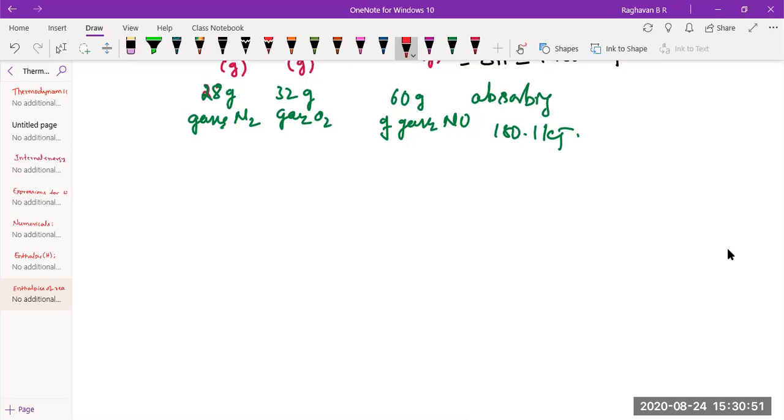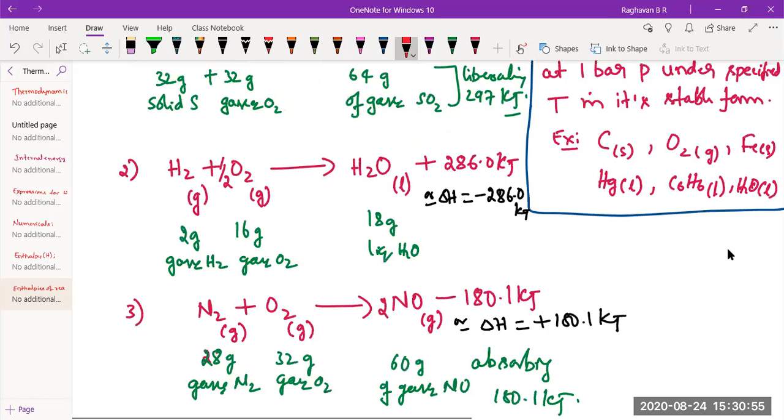Sir, can the energy be released in other forms like light and so on? Why not? It is always possible. Sound, heat, energy could also come, and light energy could also. Sometimes, as in the flame test, you take the salt in the form of a paste by adding a little acid, and then heat it in a flame.